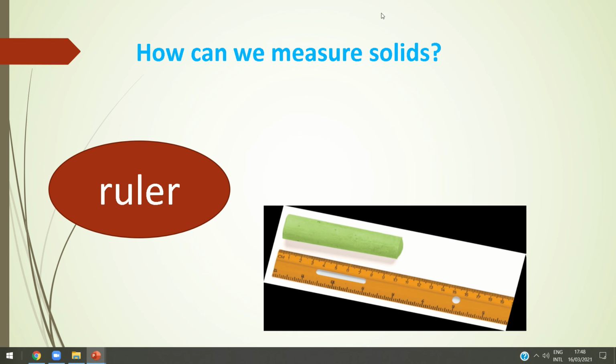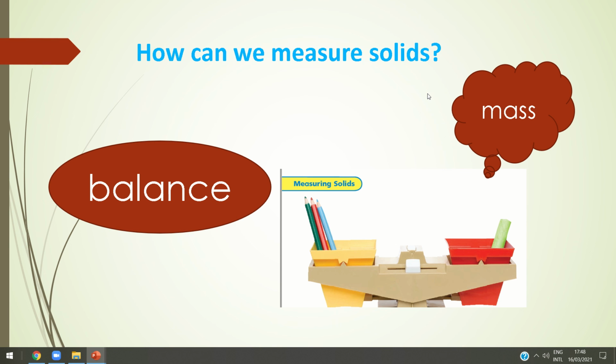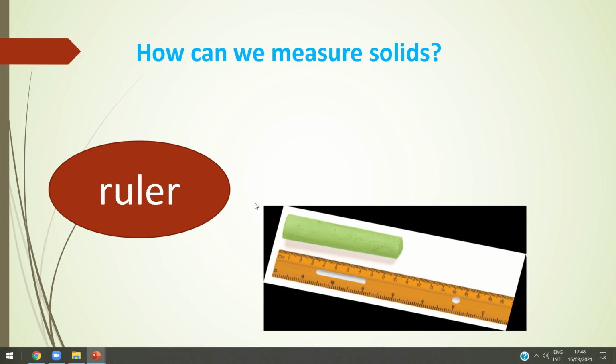Now, how can we measure the solids? We know before that we can measure the mass, which is how much matter is inside the solid. So we can measure the mass by the balance. Today we will learn how we can measure the length.